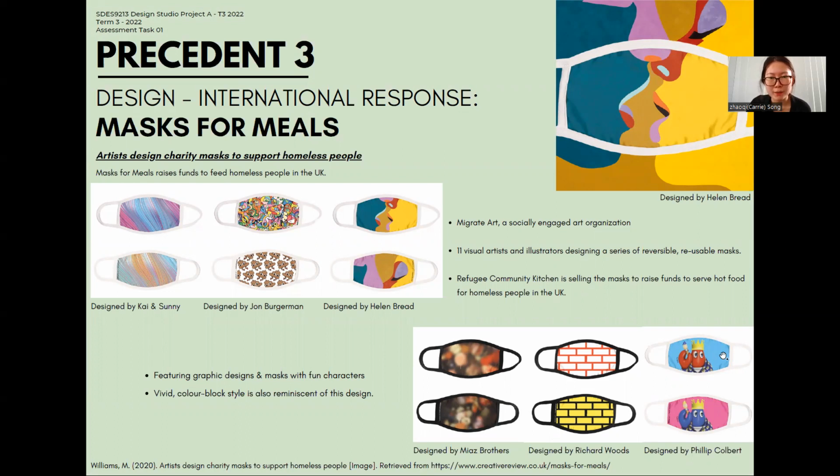They raise funds based on artistic design, creating reversible, reusable masks, and then use the funds to provide meals for homeless people in the COVID-19 pandemic. I think it really intrigued me because the design is not only for visual values, but also for ethical and social engagement.